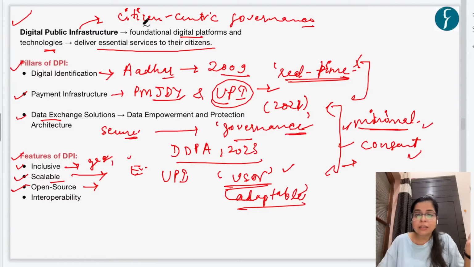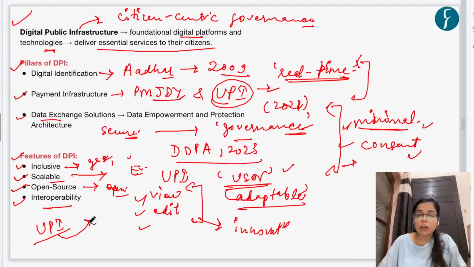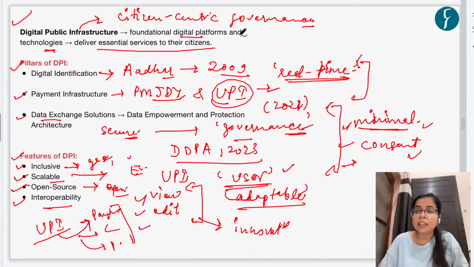And all these platforms should be interoperable. Now again, let's take the example of UPI. UPI based payment systems can be used by various platforms. For example, you could do UPI from say Paytm, Google Pay, PhonePe, or other services. They are interoperable. They can be seamlessly interconnected in various other platforms also. Okay, so these are the features of DPI.